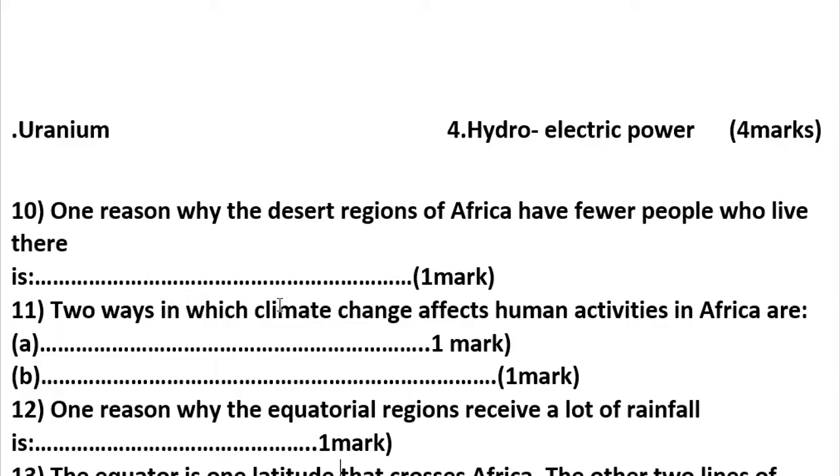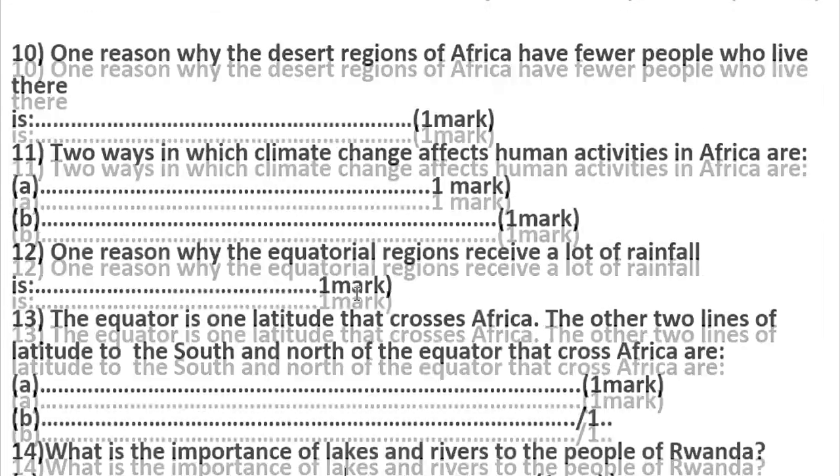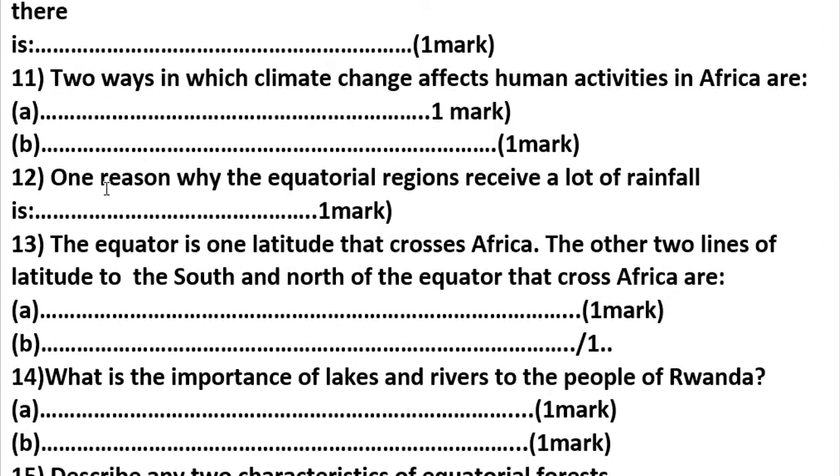Have you understood some of the ways in which climate change affects human activity in Africa? Thank you. Let's go to question number 12. One reason why equatorial regions receive a lot of rain is.